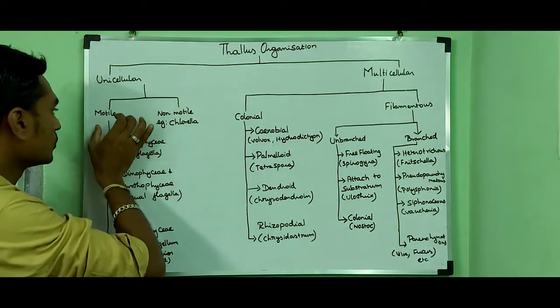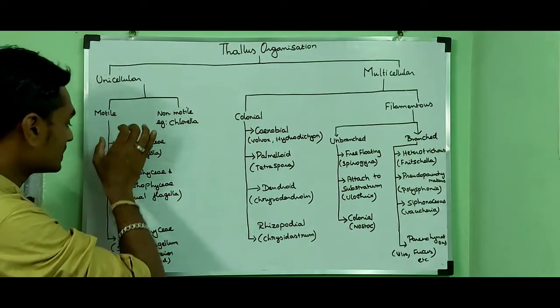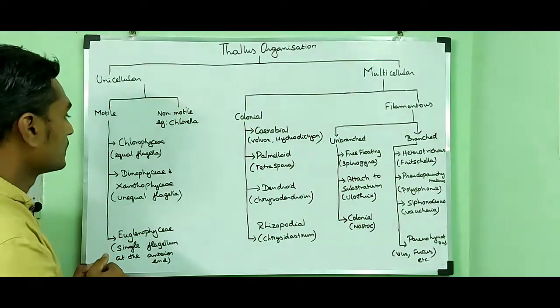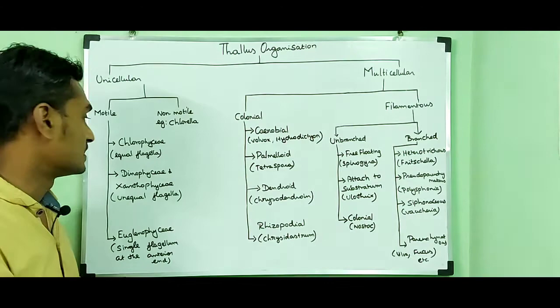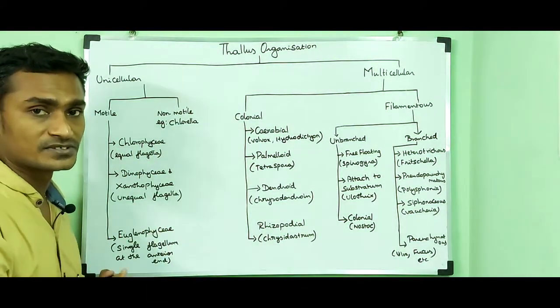Then I am going to tell about the motile alga. The motile alga is further divided into three classes or types based on their flagella. The first one is class Chlorophyceae.